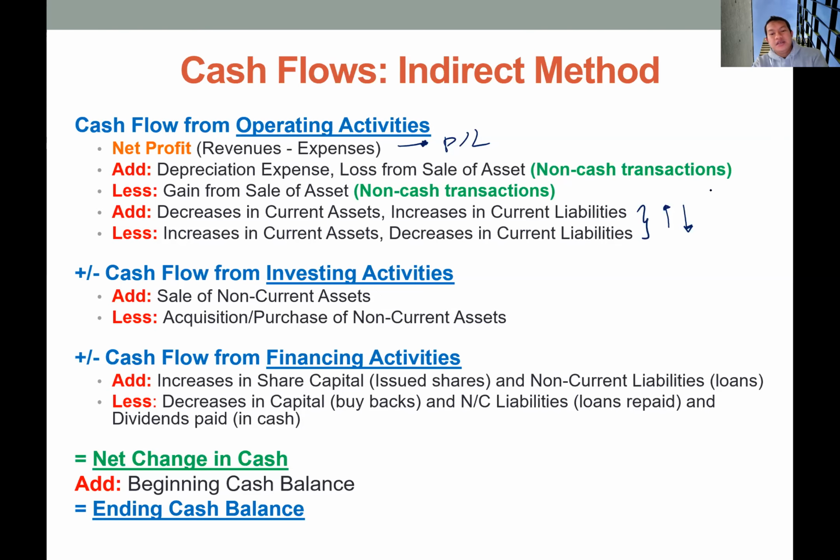And any decrease in the ordinary share capital or non-current liabilities, we assume the company is paying back the shares or repaying their loans using the cash, so it is a deduction in financing cash flow.